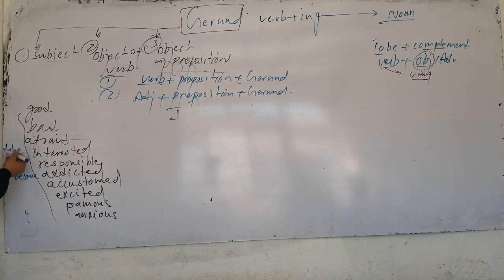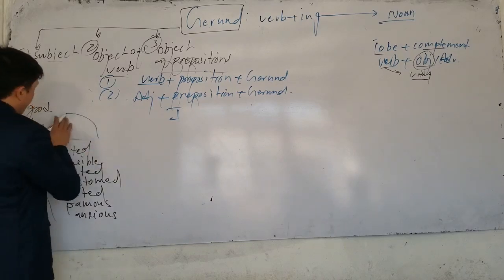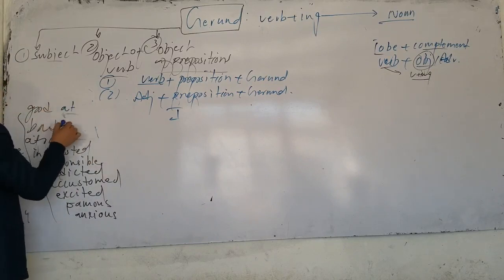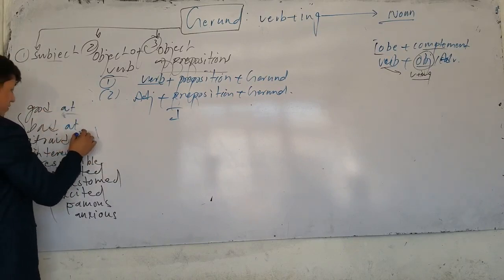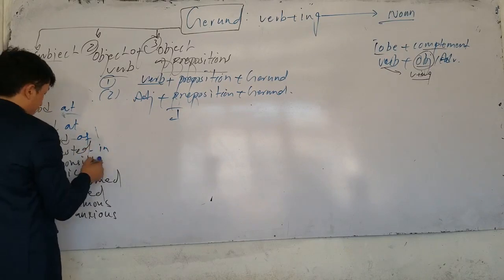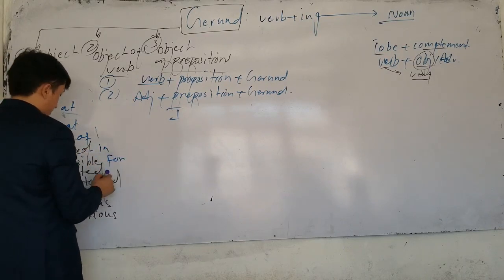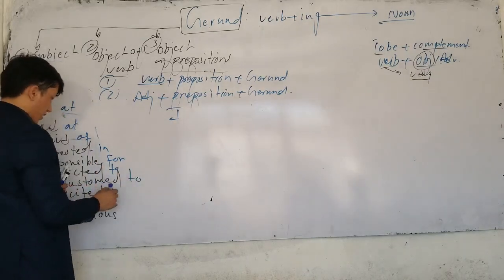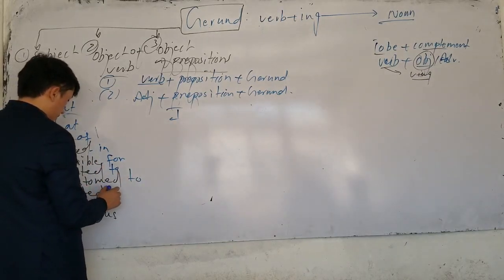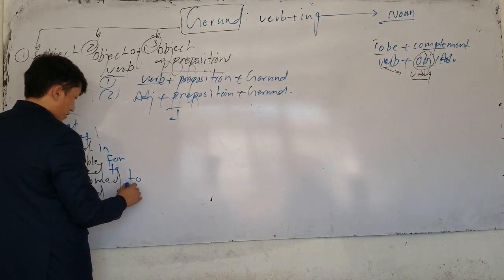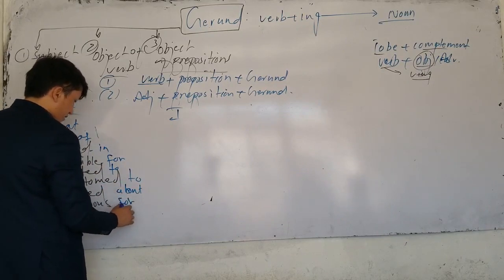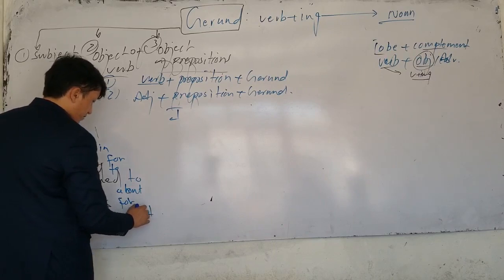So here, after good, what do we use? After good, which preposition do we use? At. After bad, what do we use? At. Afraid of, interested in, responsible for, addicted to, accustomed to, and then we also have excited about, after famous, for, after anxious, about.